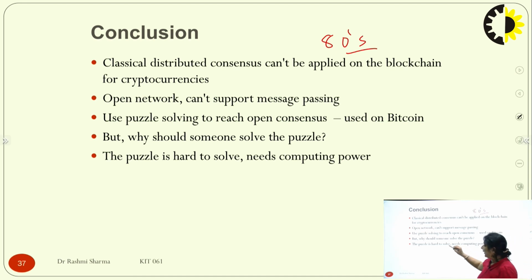And why would someone solve that puzzle? Definitely they get a handsome amount for solving it, because they have to purchase ample computational power. So they get some amount for being that leader, and the puzzle problem is so hard that it requires a lot of computing power.